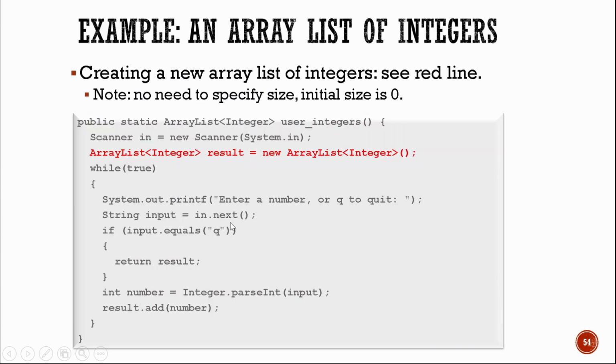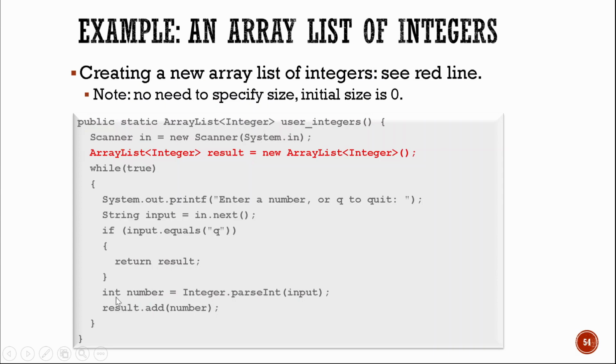Next is a string. Next int is the integer. Okay, so we have if input dot equals, so we compare now the input value that we have. If input dot equals is q, that's a character, then return now result. So result will be, what's the value of our result? The value of our result is the last integer input that is being struck.